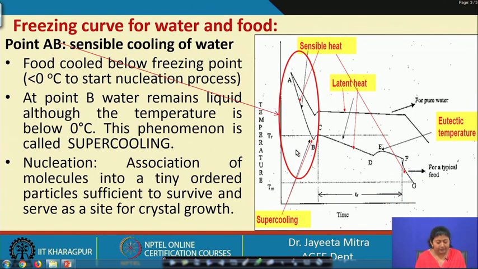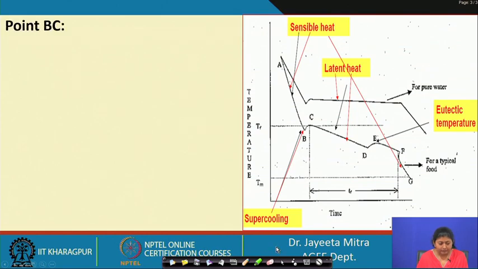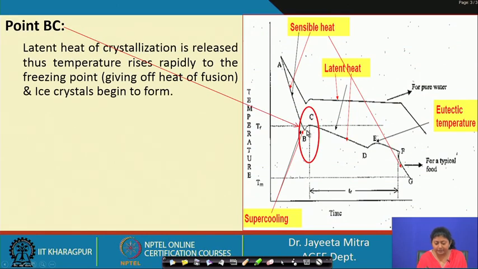Nucleation is the association of the molecules into tiny ordered particles sufficient to survive and serve as a site for crystal growth, as I have just shown you, how those aggregations formed at lower temperature. So, at point B in the case of the food sample, this nucleation starts. Then we will go to the next section, that is B to C.